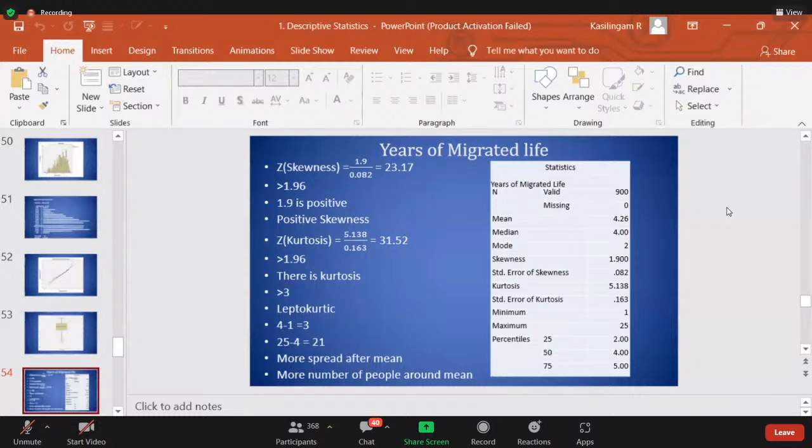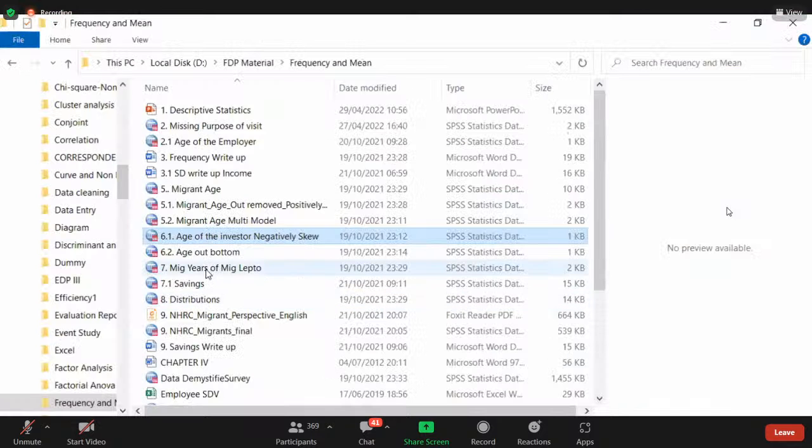Everything is there in the PPT. Which example should I take? Years of the migrated life.